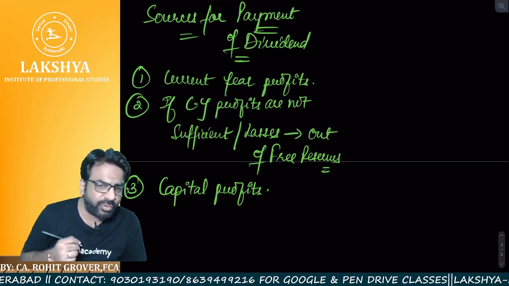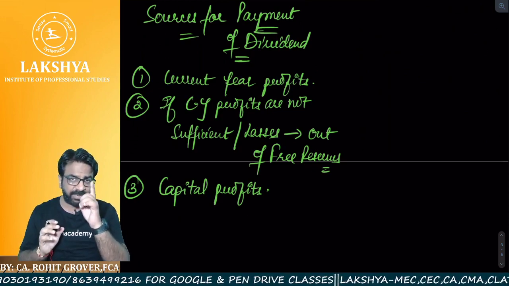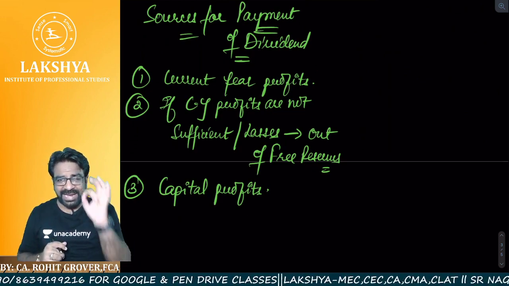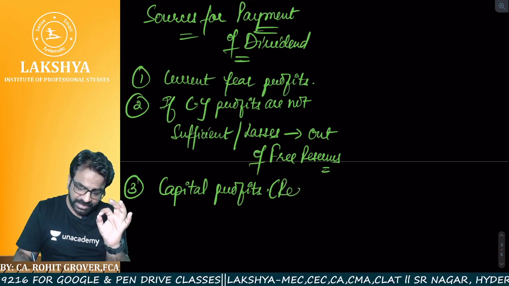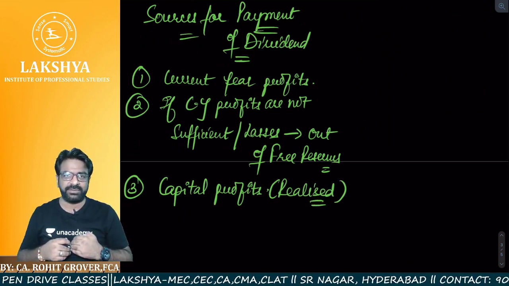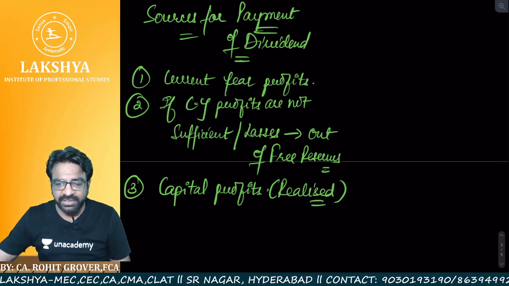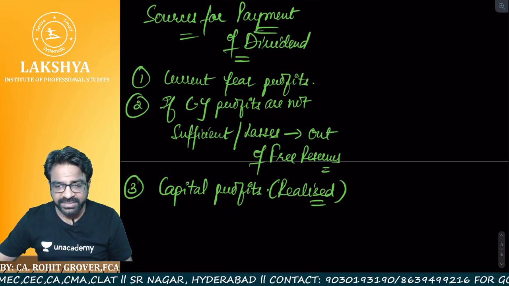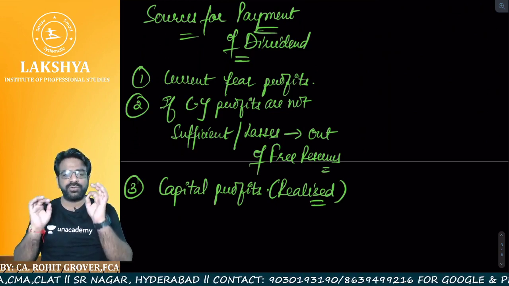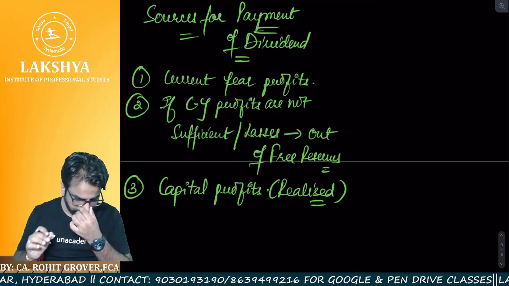Sir, what we have understood so far is that capital profits cannot be utilized. But remember one thing, we have to utilize those capital profits which are realized in nature. Which are realized actually. Are you getting the point? Those capital profits which you have actually earned, which you have actually realized. Only those capital profits can be utilized. I hope everyone is crystal clear. Yes, sir. We are crystal clear.